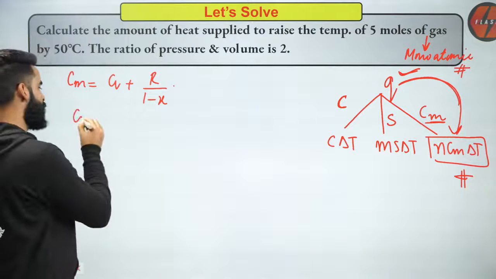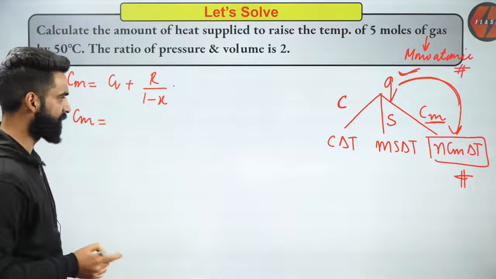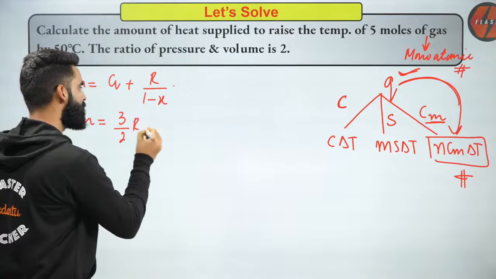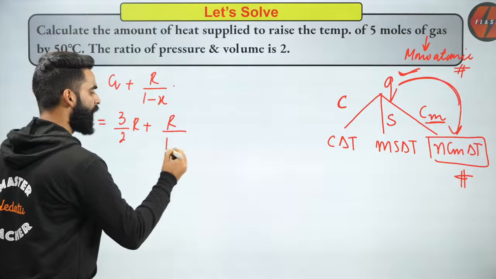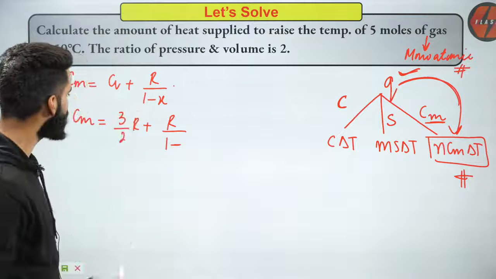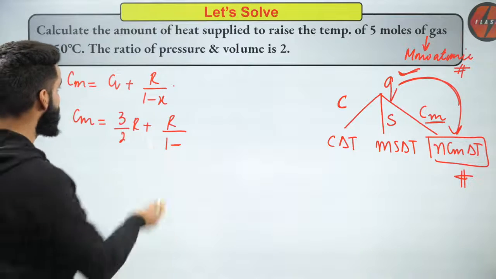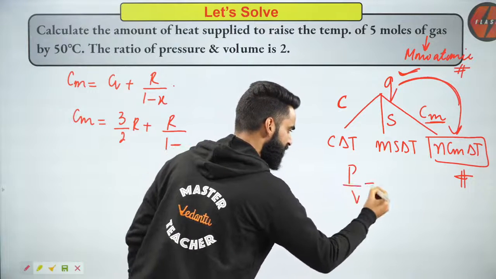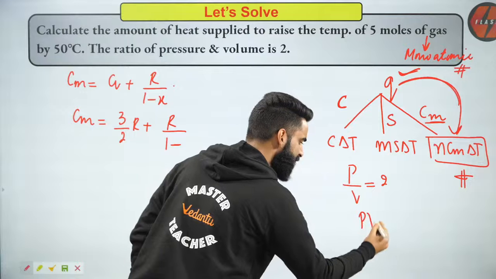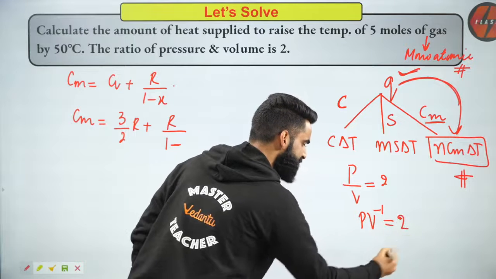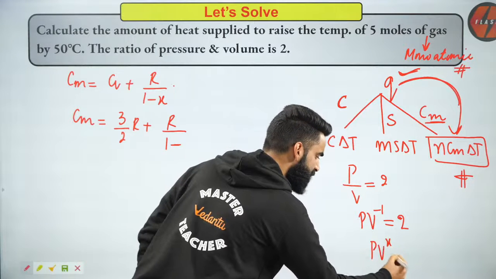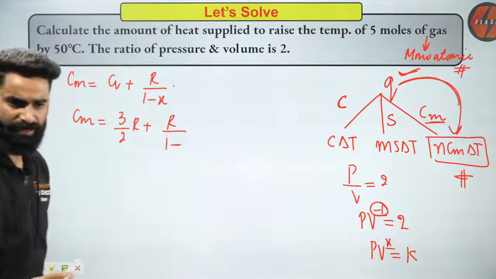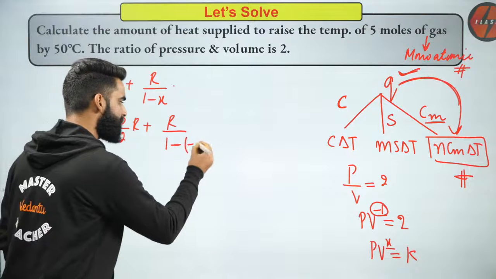Now Cm, that is the molar heat capacity of the monoatomic gas, will be equal to Cv for the monoatomic gas, as you all must know, that is 3 by 2 R, plus R divided by 1 minus X. Now I do not know the value of X, but the ratio of pressure and volume is 2. So I can write PV to the power minus 1 is 2. Can I say this equation resembles PV to the power X equal to constant? So I get the value of X as minus 1.